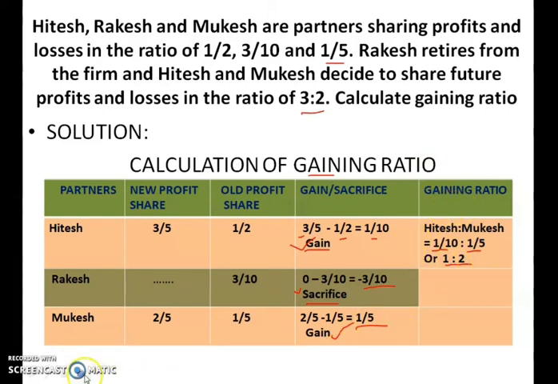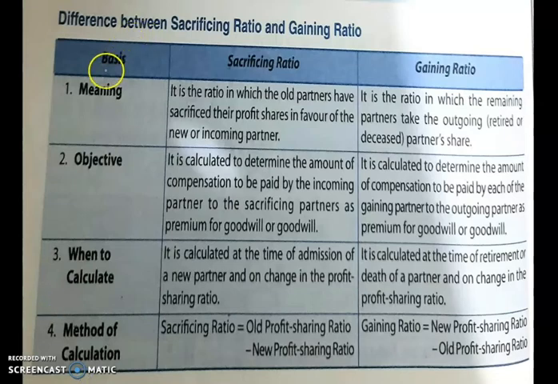Now, students, here is the difference between the sacrificing ratio and gaining ratio. First of all, meaning. Sacrificing ratio is the ratio in which the old partners have sacrificed their profit shares in favor of the new partner. And gaining ratio is the ratio in which the remaining partners take the outgoing partner's profit shares.